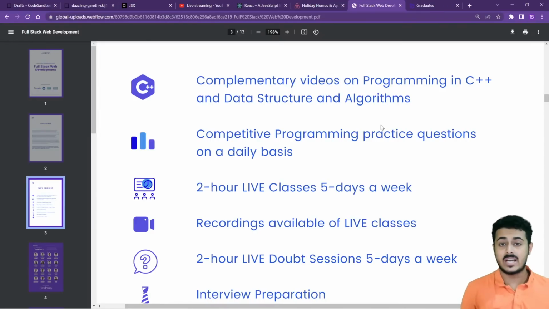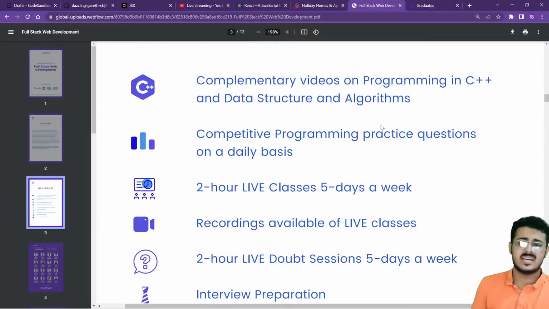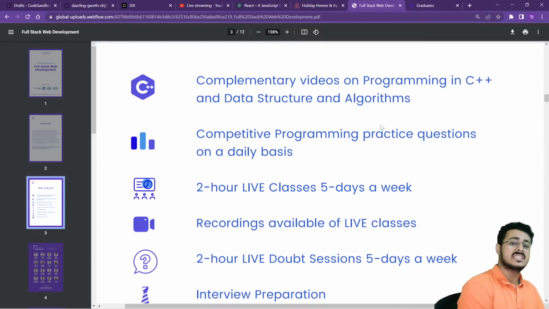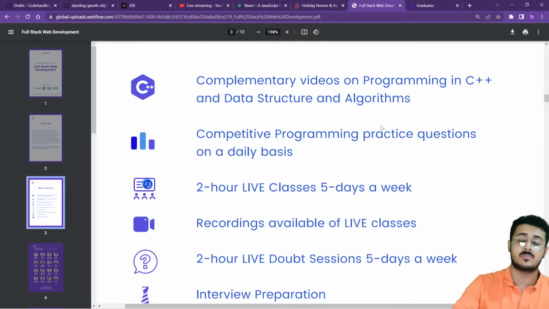We don't want you guys to be the best web developers in the entire world. That is not my aim. My aim is just one thing. I want you guys to get into a good company. That is it. In the last batch, we placed 800 students with an average placement of 13.3 lakh per annum in full stack web development. That was the average placement that we were giving. That is the main thing.